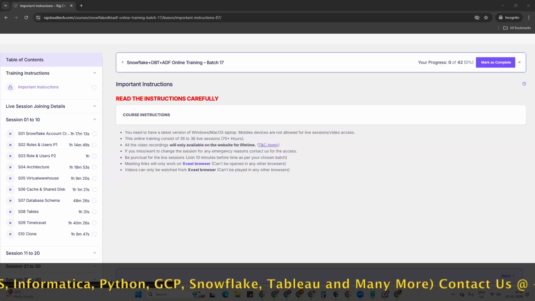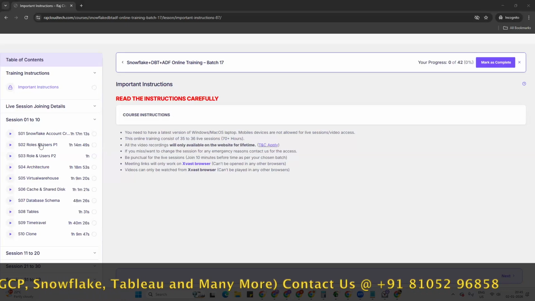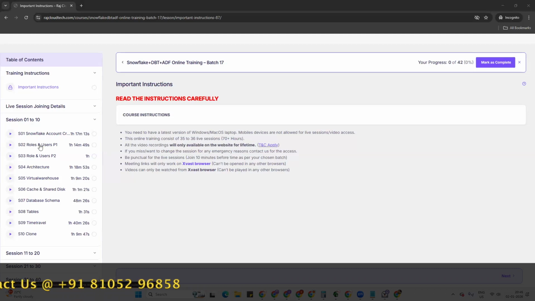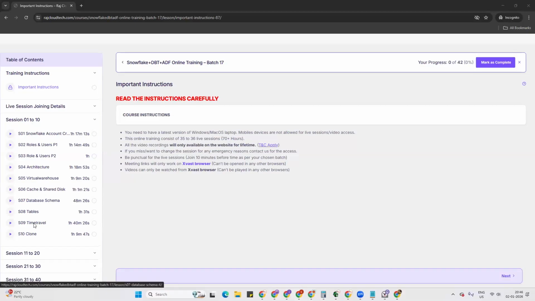You can see the sessions right here. The first session is about Snowflake account creation. The second session is about roles and users. Then part 1, part 2, and architecture. Like this, every day we will upload the sessions.